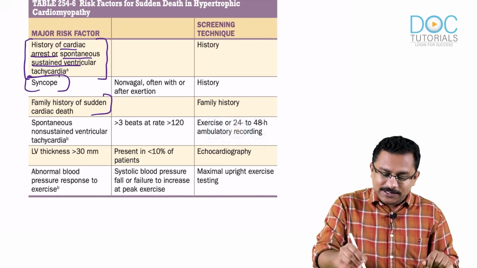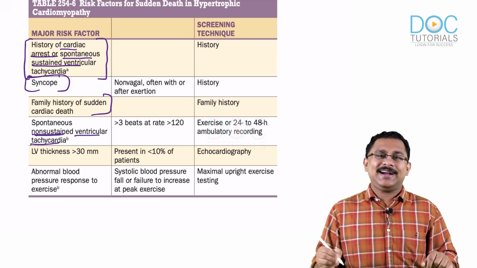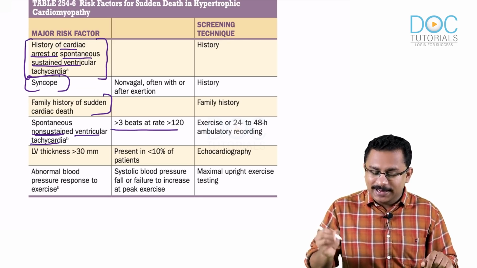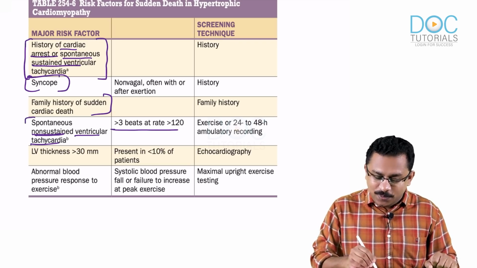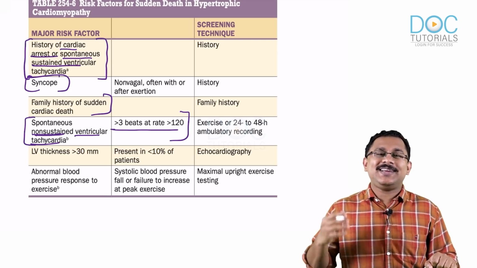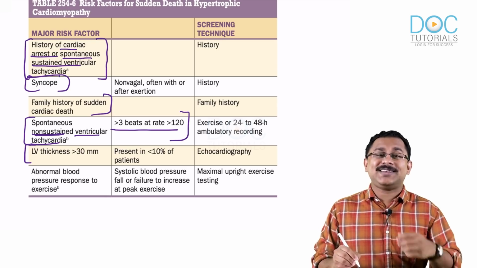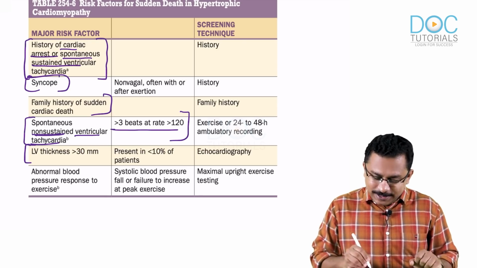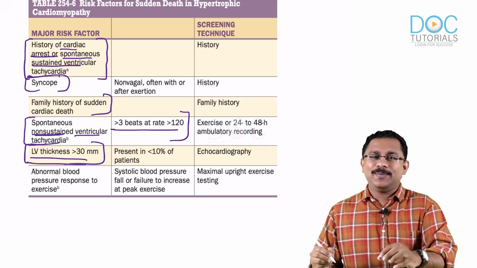And remember, if there is also a spontaneous non-sustained ventricular tachycardia, as defined by more than 3 beats at a rate of more than 120, then you will have to take it as a risk factor for sudden cardiac death. Then, if the left ventricular wall thickness is more than 30 millimeter.